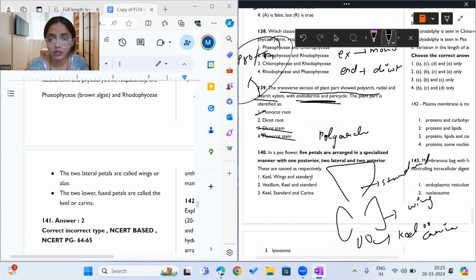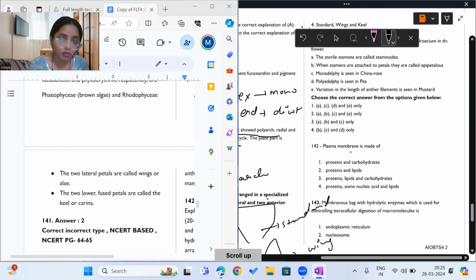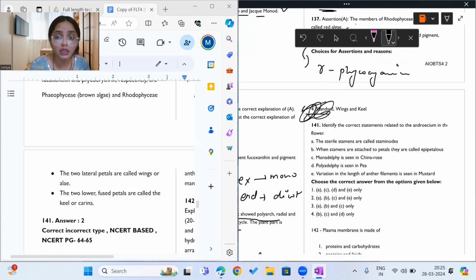Because see, the one big petal, that is one posterior, is not called keel, vexillum or keel. It is called standard. So all these options are wrong. If only you know that the large one big petal of the Fabaceae family, that is P, is called the standard petal, then you will automatically rule out 1, 3 and 1, 2, 3 options and go to fourth option.